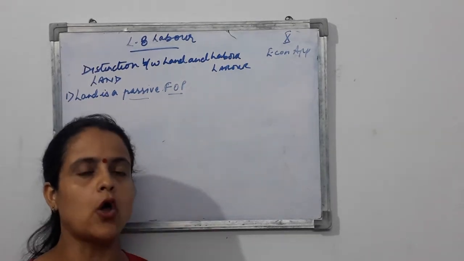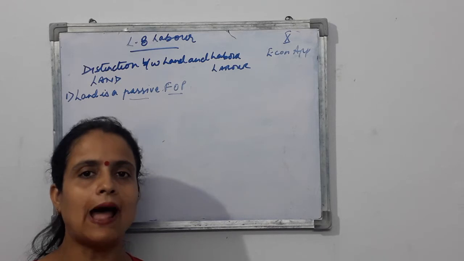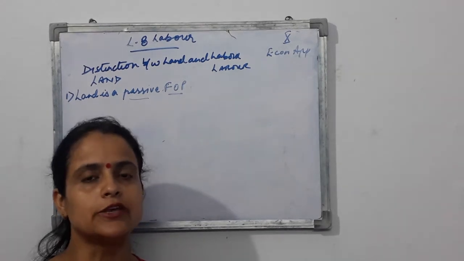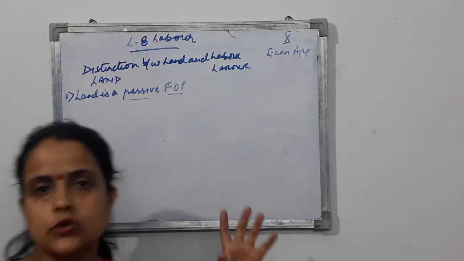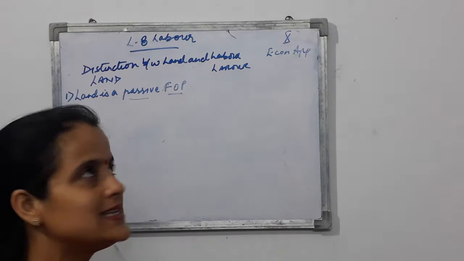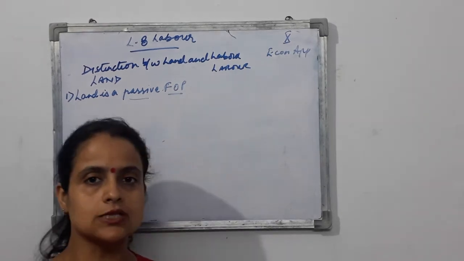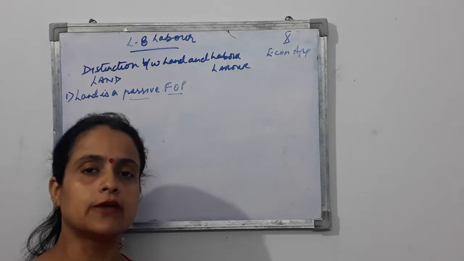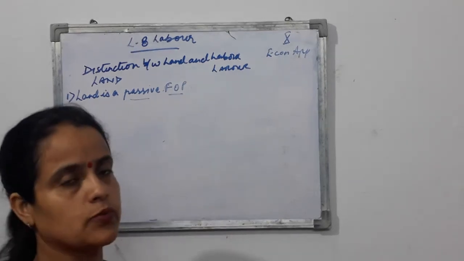If you just leave land on its own, leave the land fallow, what will happen? The weeds, the grass, unnecessary plants will grow on it, and you will not have any production. So a human being or machinery is needed on land. The things which need some other factor of production to work on them in order to give some sort of production are known as passive factors of production.